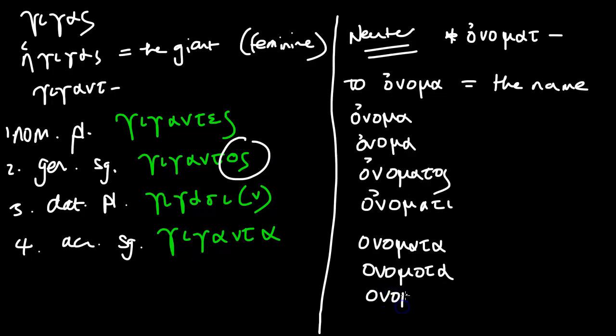And then it's back to normal, onomaton, right? Don't forget the breathings. And then have a guess what the dative plural is going to be. It's going to be onomatsi. So what do you think that's going to contract to? Well, it's going to contract to onomasi, rather like how gigantsi is converted to gigasi. This goes to onomasi with the movable nu.